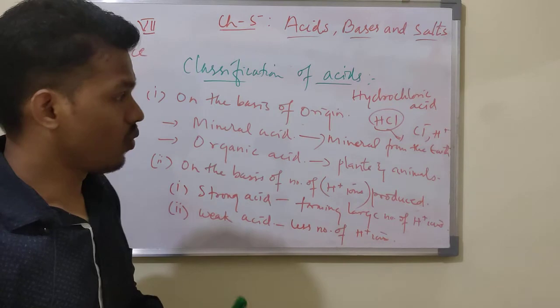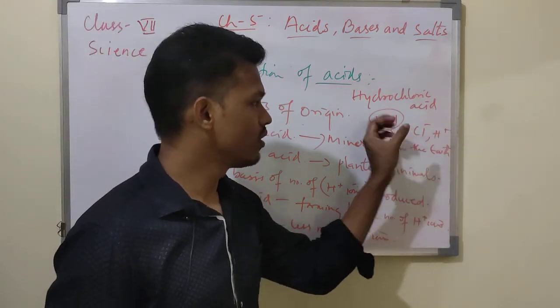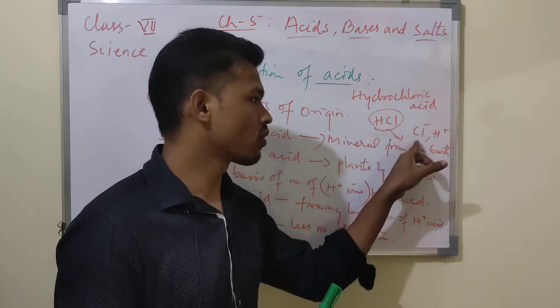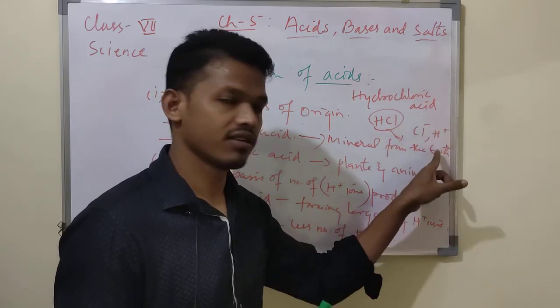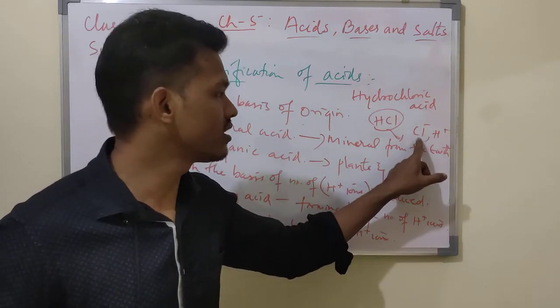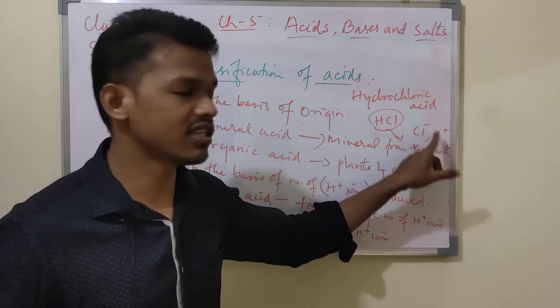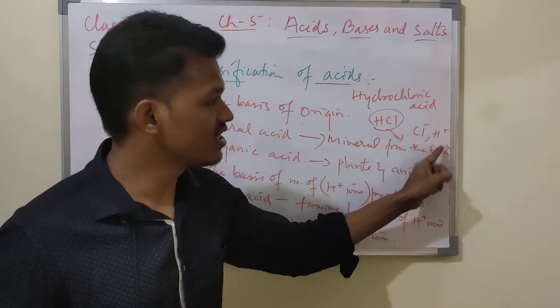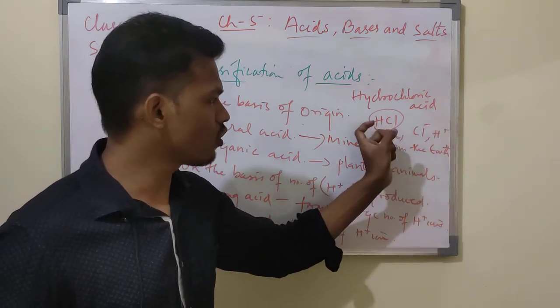They split when you mix in water: Cl minus, the negative chlorine ion, and the H plus ion. They break into two ions, one is the Cl minus ion and the other is the H plus ion. So here the H plus ion is released.